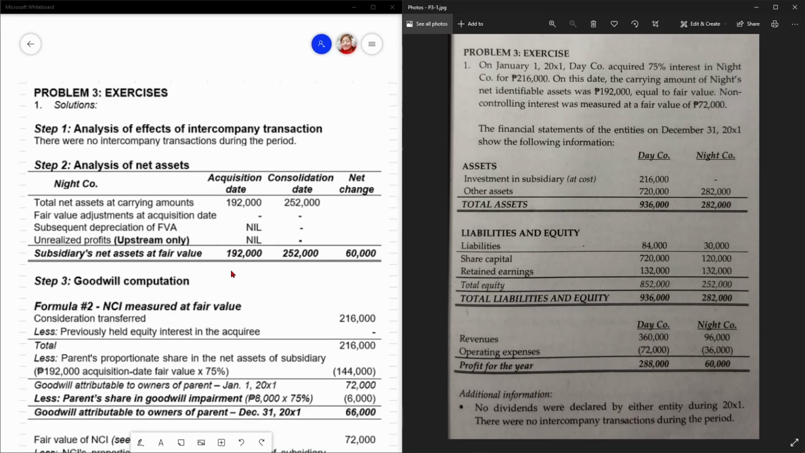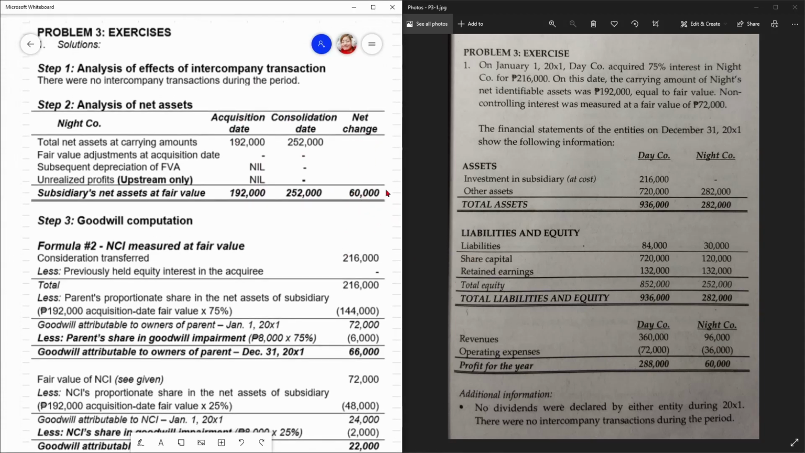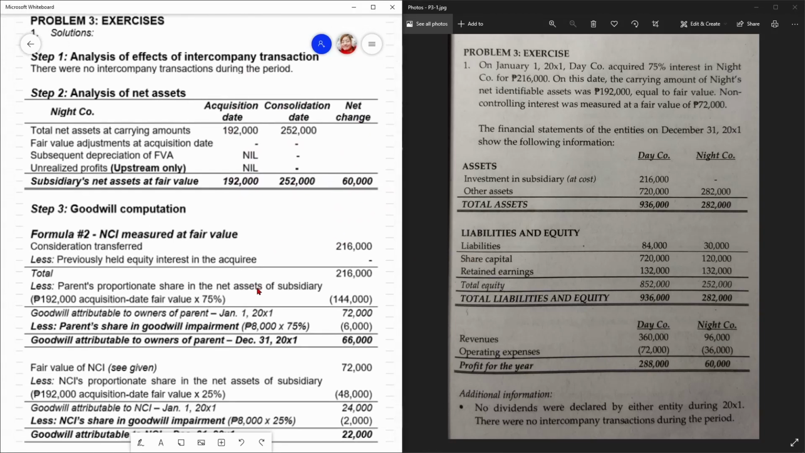So the subsidiary's net asset at fair value, yung kanyang FBNA, acquisition date 192, consolidation date 252, di ba? Simplification of the problem. So the net change natin is nag-increase ng 60,000. Now, let's go to the goodwill computation.